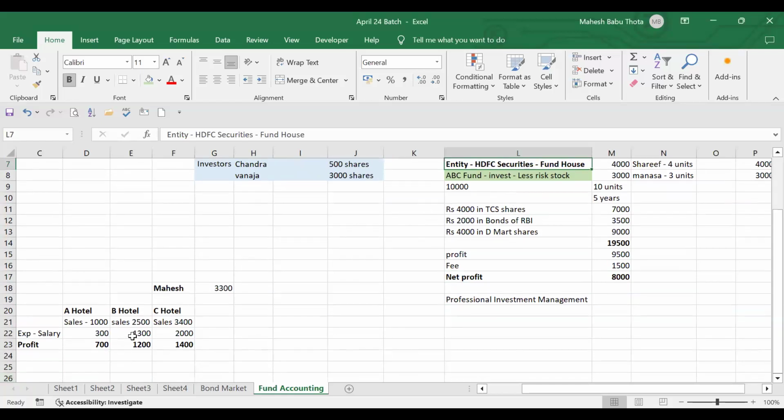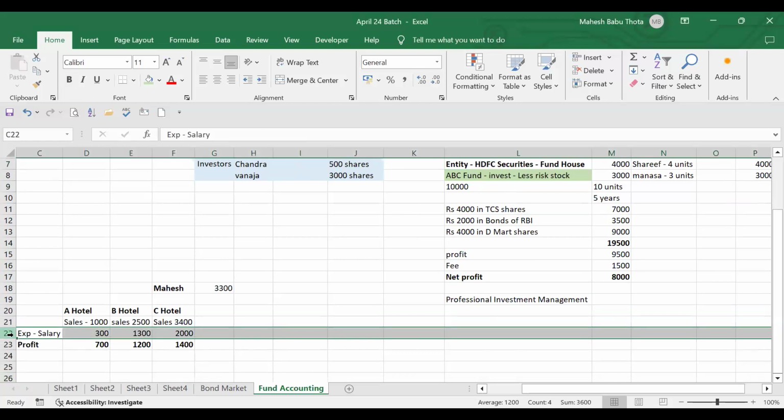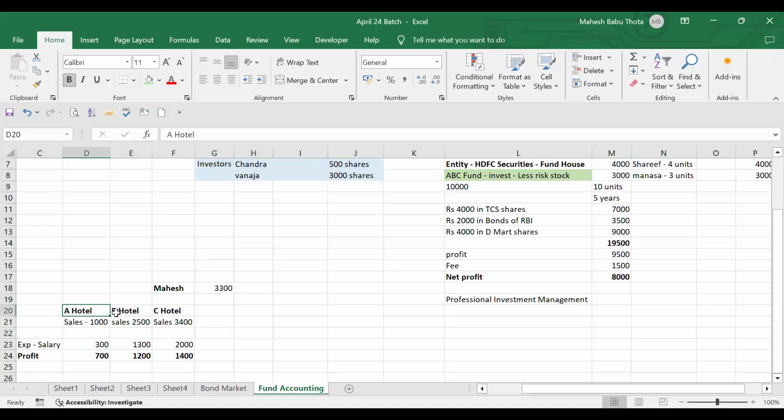Maybe for all these hotels, I may have to appoint one manager, like a branch manager, or the whole division manager. These managers will take care of the entire process for A hotel, B hotel, C hotel, right? But I'll pay only a single salary. Still, I want to know the profit of A company, B company. In that case, that manager's salary I have to segregate to A hotel, B hotel, C hotel. Then only can I know exactly the profit of A and the profit of B.